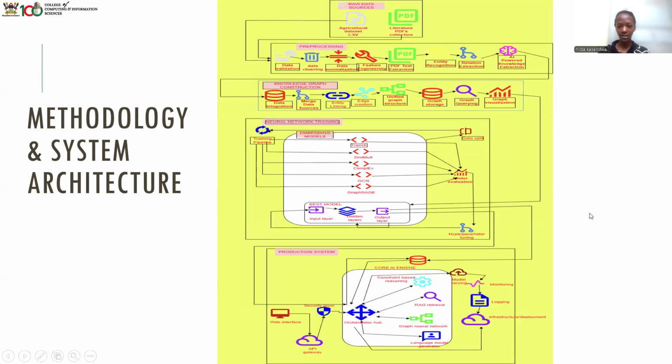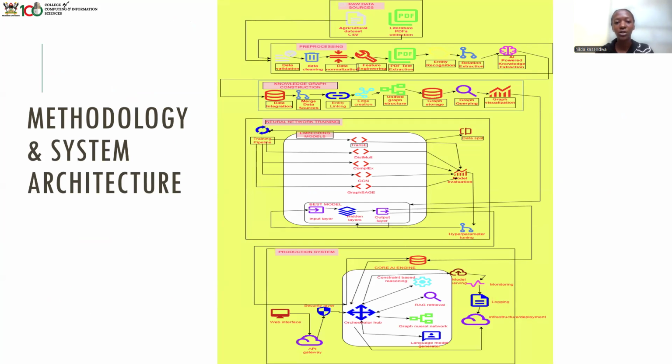And this is our system architecture. We had the data input, that was the PDFs and the CSV files that we had downloaded from FAO. We had different files for the agroecological zones. We had files concerning the soil data. We had files concerning the weather data.